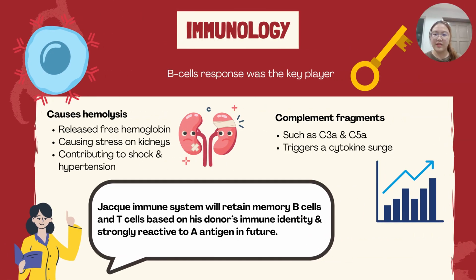The hemolysis releases free hemoglobin, causing stress on the kidneys and contributing to shock and hypotension. In addition, complement fragments such as C3a and C5a trigger a cytokine surge. As the outcome, the mismatched red blood cells were destroyed and removed. The immune response will gradually wind down. However, Jack's immune system will retain memory B cells and T cells based on his donor's immune identity, and will be strongly reactive to the A antigen in future.